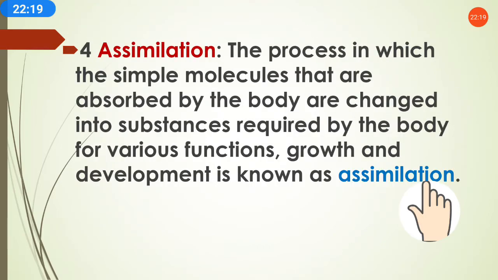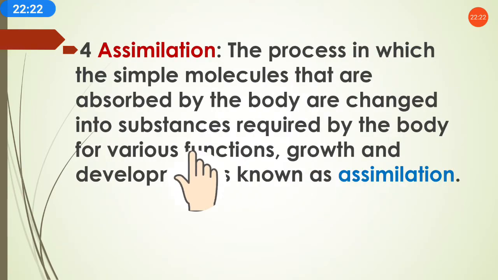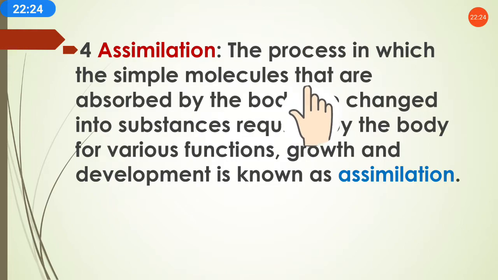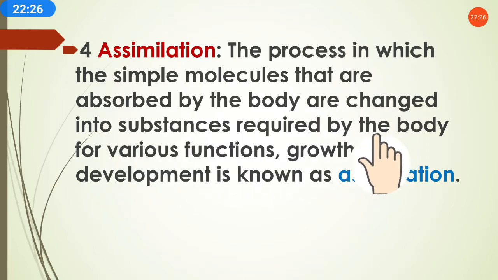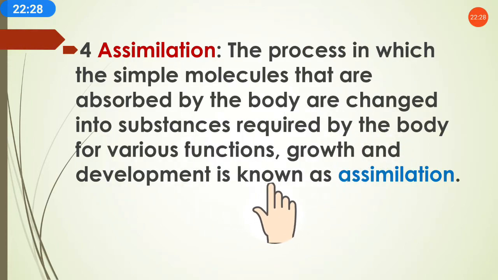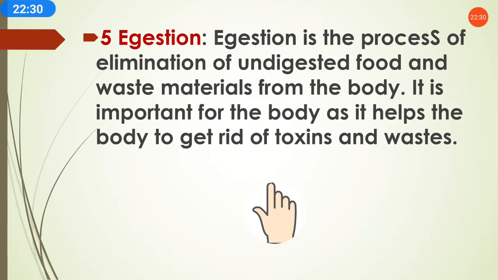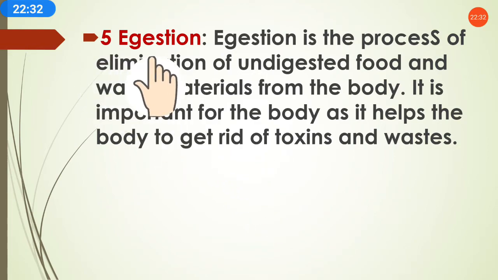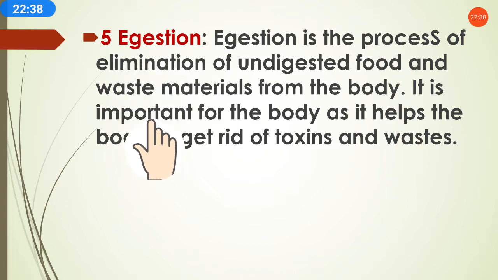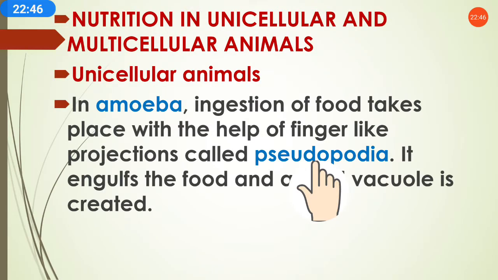Then assimilation, where different body parts convert the simpler molecules into the required substances for the body's growth and development. And then the undigested food gets removed from the body, and this is called egestion. So that was the heterotrophic nutrition process in the body of complex, higher organisms, like animals and humans.